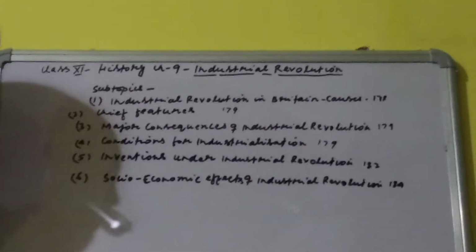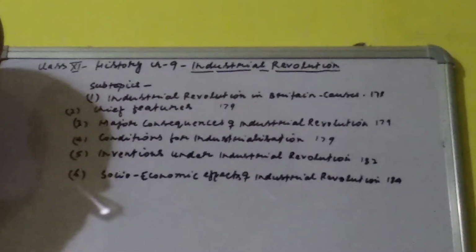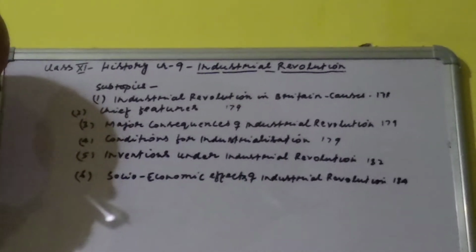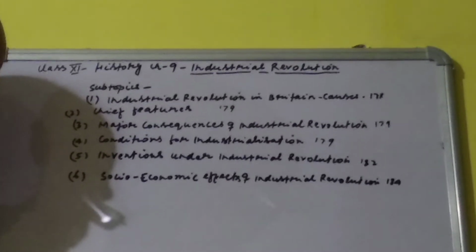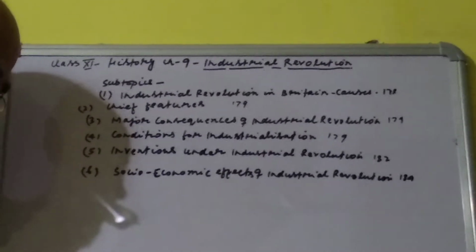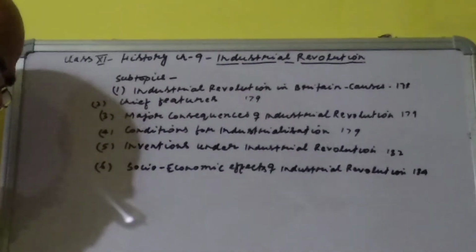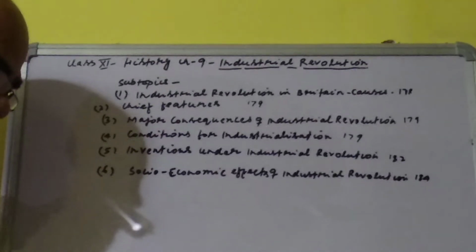Peasants became mill workers. The Industrial Revolution worsened the condition of workers. They were forced to work for 15 to 18 hours. Their colonies were often affected by disease and epidemics. Now, the consequences of the Industrial Revolution. The Industrial Revolution resulted in various significant consequences.